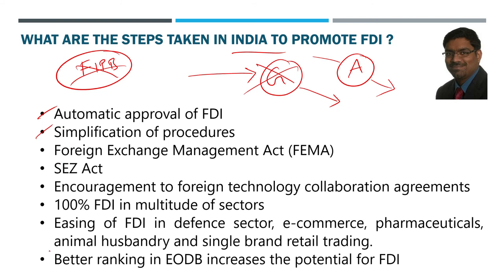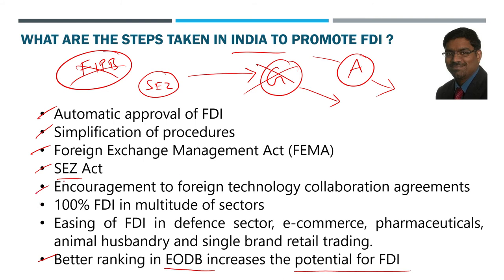That's what is reflected in the better ranking in ease of doing business. That increases the potential for FDI, through simplification of procedures. Then FEMA has been introduced, which clearly tells how the flow of capital can happen into India and outside India. Special economic zones are a very crucial area where foreign companies can start some business within India's special economic zone and they can be tax-free also sometimes. So a lot of tax incentives are given to the special economic zones. So that attracts FDIs into India.